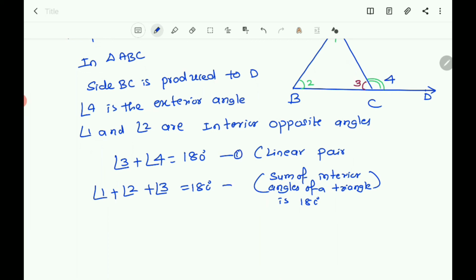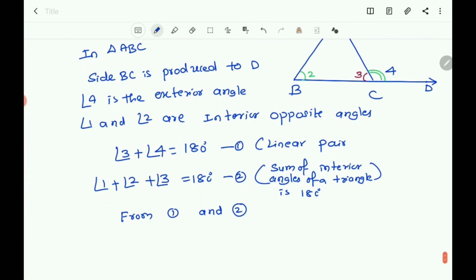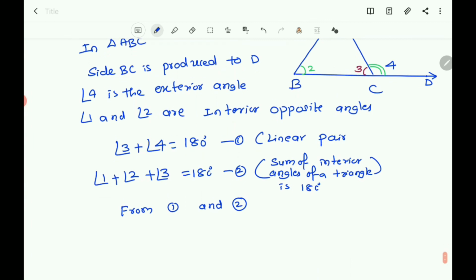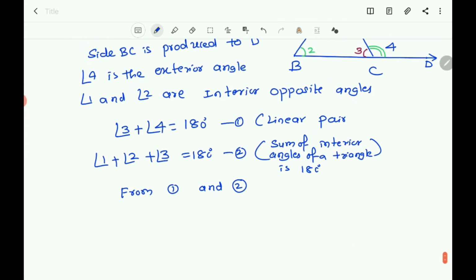Now consider this as the first equation and this as the second. From the first and second, the RHS are the same, that is 180 degrees, so the LHS must be equal. So you can take angle 3 plus angle 4 is equal to angle 1 plus angle 2 plus angle 3.